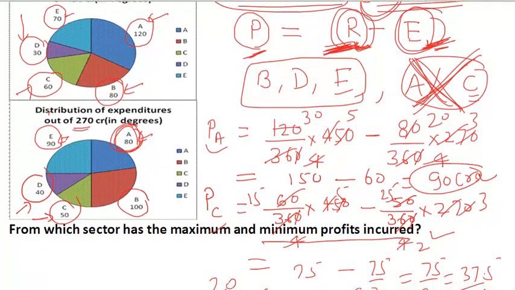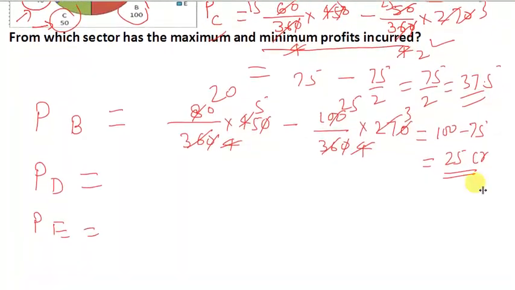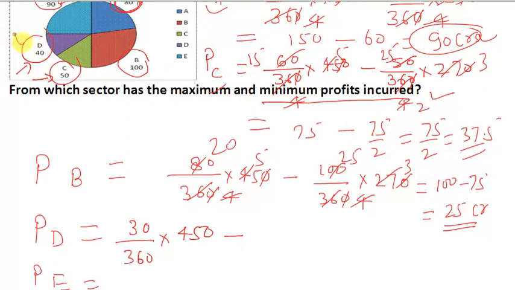So revenue of D will be 30 upon 360 into 450, minus expenditure of D. The share of D is 40 degrees. So the expenditure of D will be 40 divided by 360 into 270. Okay, you just solve it. Cancel it by 9. 9 5s are 45, 9 4s are 36.